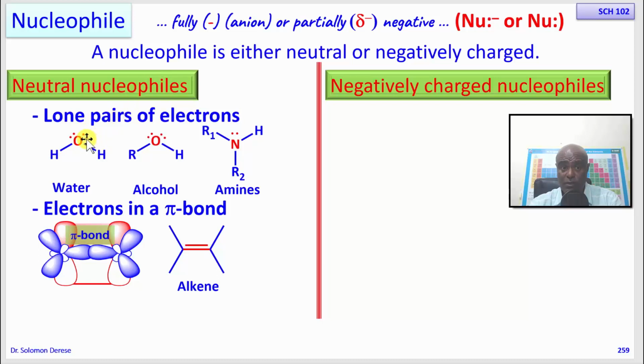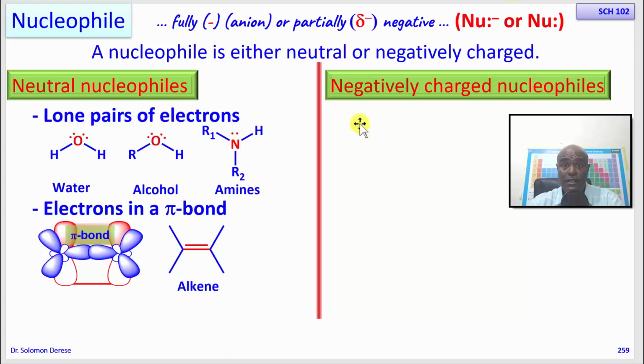Okay, so in the process, this one loses one of its lone pairs of electrons. It loses it, and it will be used to form a bond with another element. Nucleophiles behave as electron-donating species because they have electrons. The electrons in nucleophiles are found either as lone pairs of electrons in these species, or as a pi bond. So these pi bonds, as well as lone pairs of electrons, allow a nucleophile to behave like one that donates electrons.